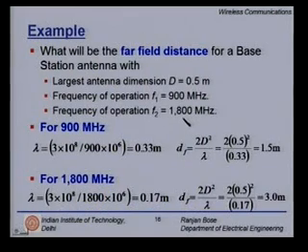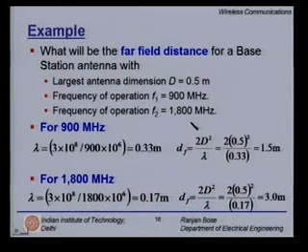Yes, question. Again, for the same amount of gain in the two bands, the size of an 1800 megahertz antenna would be much smaller. Yes, the question being asked is what will happen to the size of the antenna when you move from 900 megahertz to 1800 megahertz, because we have fixed d, the largest physical dimension, as 0.5. So the answer is yes, the antenna size has to be either optimal for 900 megahertz or 1800 megahertz, it cannot be optimal for both. So most likely you are using a suboptimal antenna which can go from 900 to 1800 megahertz. Clearly the gains will be different and you have to take that into consideration.